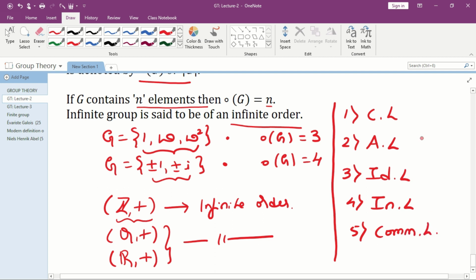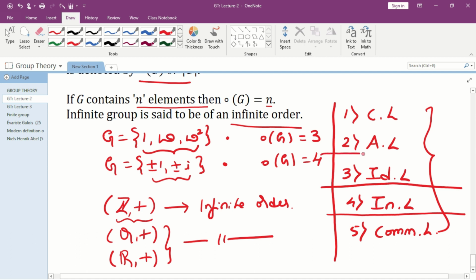Therefore, if any set satisfies all 5 laws, then we say that it is an abelian group. If any set satisfies 4 laws, then we say that it is a group. If any set satisfies only 3 laws, then we say that it is a monoid. If any set satisfies only 2 laws, then we say that it is a semi-group. If any set satisfies only 1 law, that is closure law, then we say that it satisfies the binary operation.